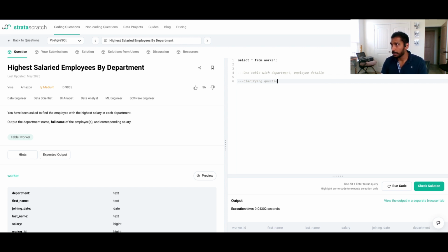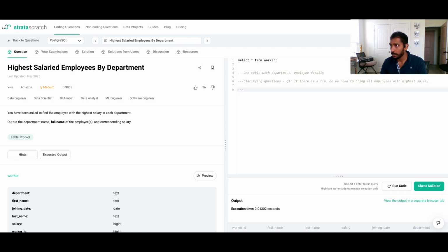So clarifying questions, I'm going to say Q1. If there is a tiebreaker, I already took the hint from the question. I believe dense rank is the way to go forward. If there is a tie, do we need to bring all employees with the highest salary? I think yes, that's my assumption, but it's always good to clarify.